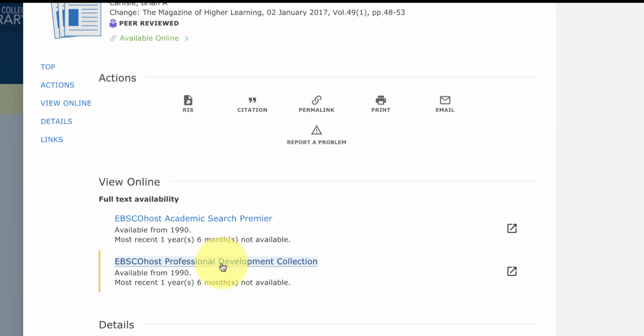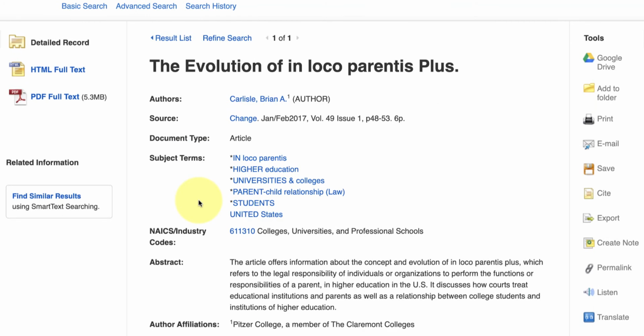So I have these 2 databases available. Academic Search Premier is pretty popular, commonly used, so I'm going to click on that. That's a familiar database for me. So right away, I'm provided the article, which is great, which is one reason, again, I like this particular database. And then I see here the PDF is available in full text, so I want to look for that.